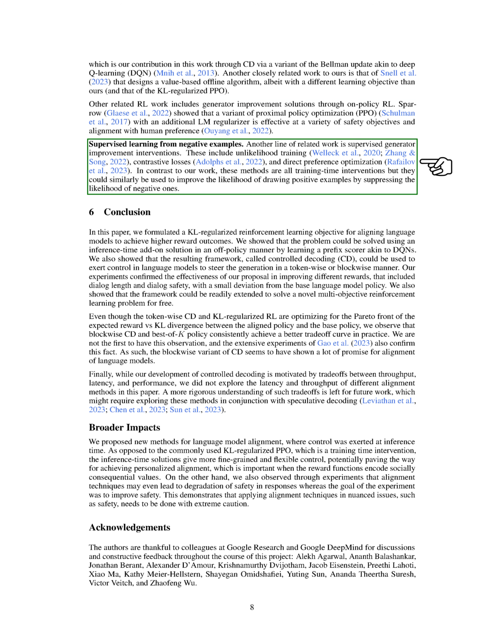Lastly, we'll discuss supervised learning from negative examples. This is another related field that involves improving generators through supervised interventions. These interventions include unlikelihood training, contrastive losses, and direct preference optimization. Unlike our work, these methods are all used during training, but they could similarly be used to increase the likelihood of positive examples by decreasing the likelihood of negative ones.